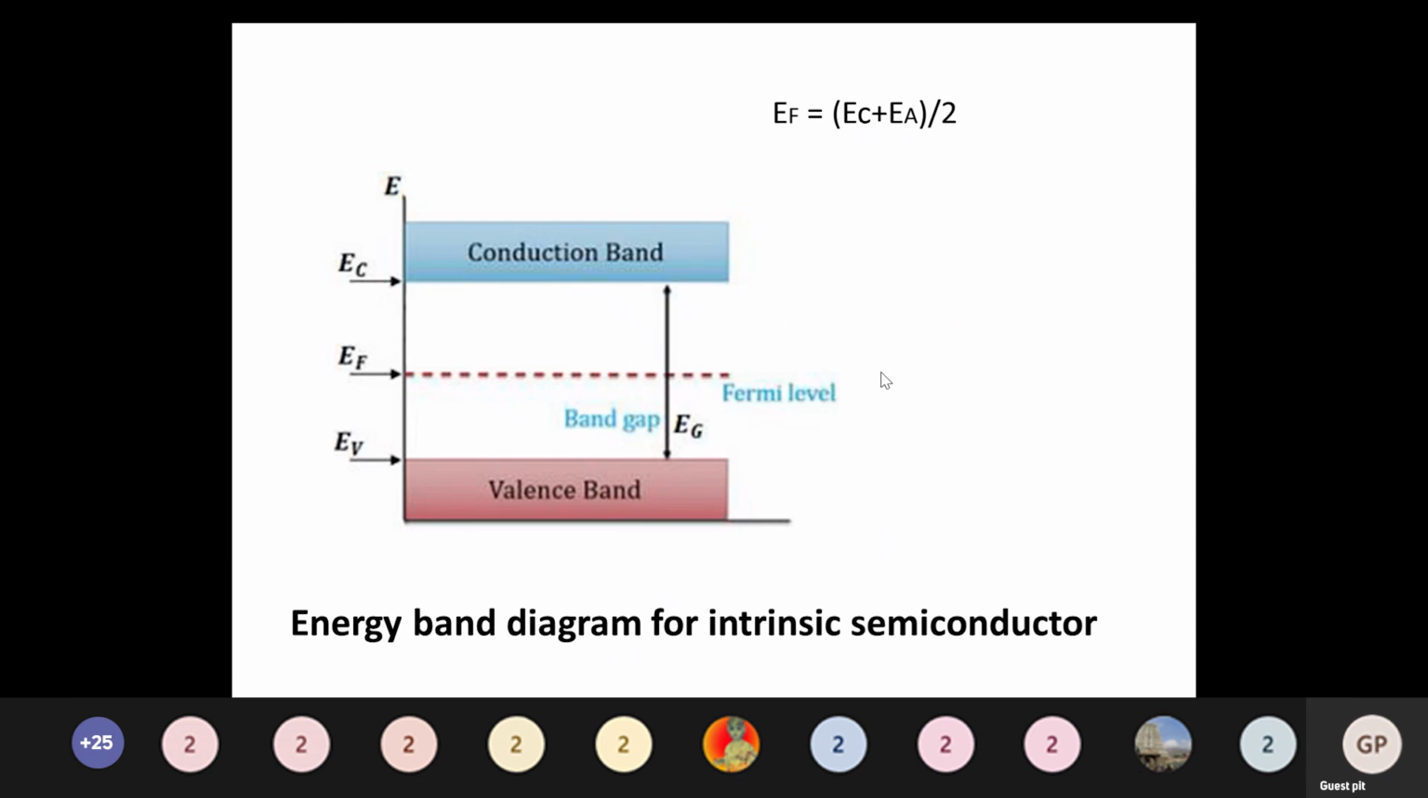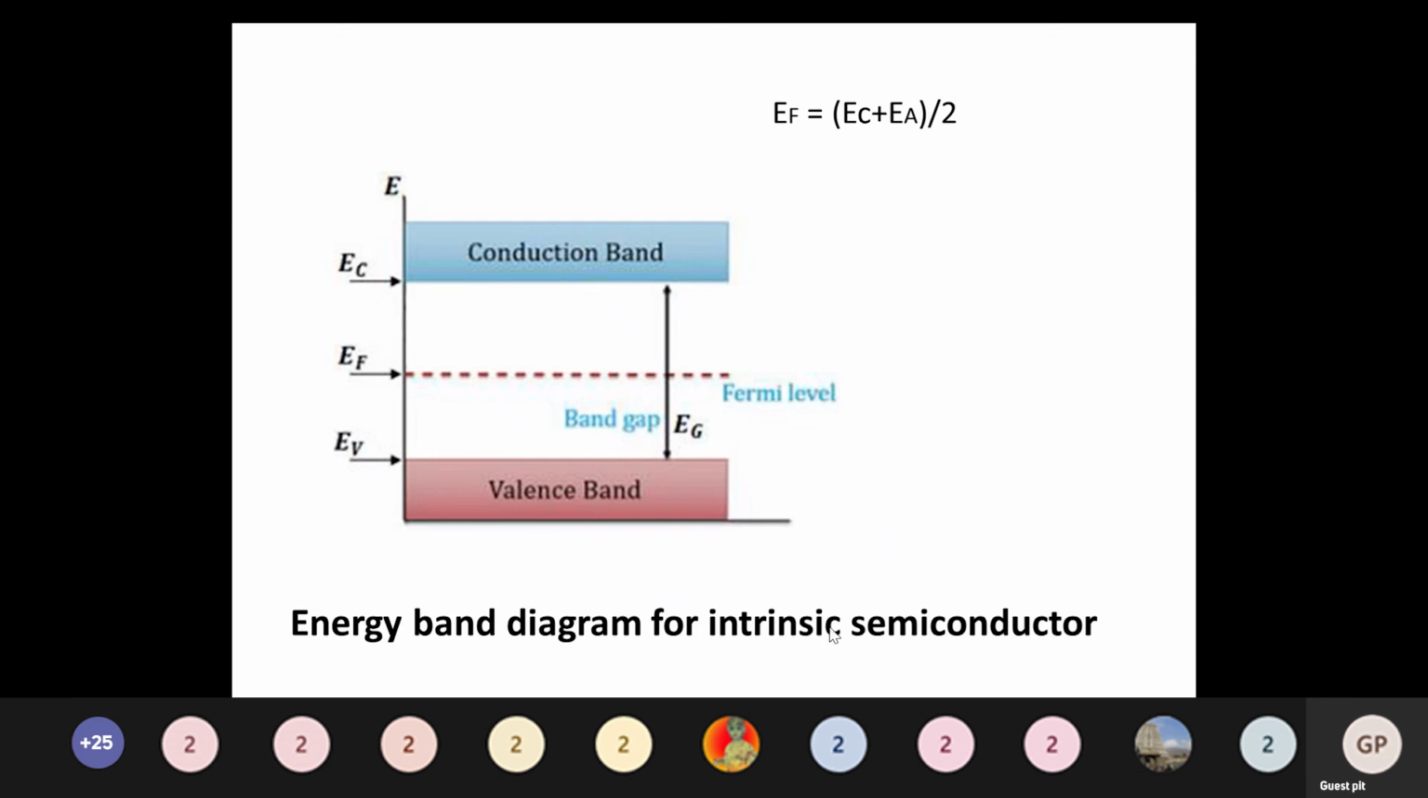For an intrinsic semiconductor, the Fermi level is equally divided. EF is the Fermi level. We have an equal distance from the Fermi level to the conduction band as well as to the valence band. That is, it is equally shared. That is the Fermi level of a pure semiconductor. Clear? So that is the concept for an intrinsic semiconductor.